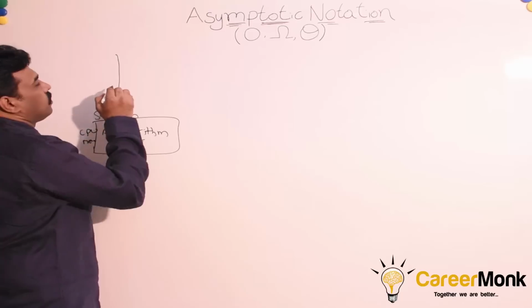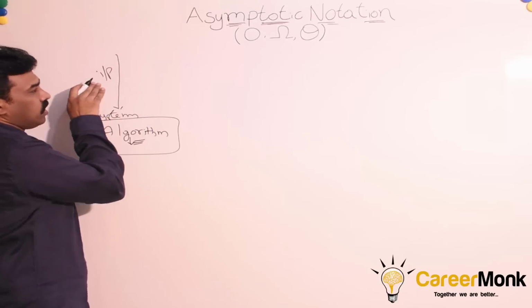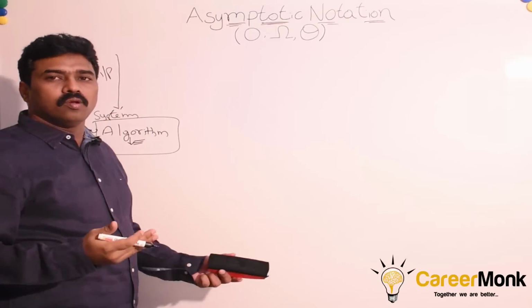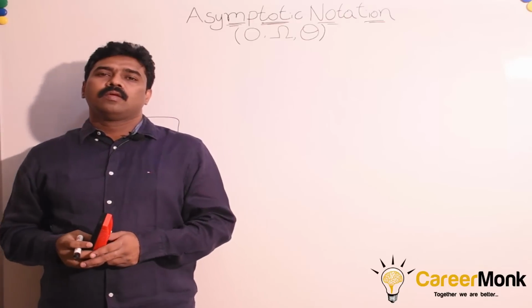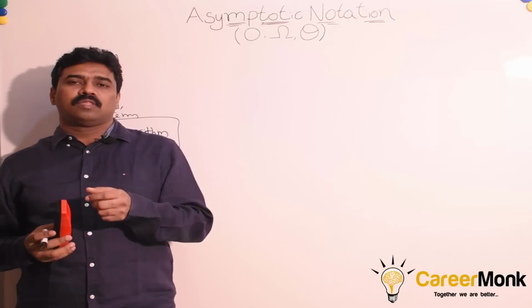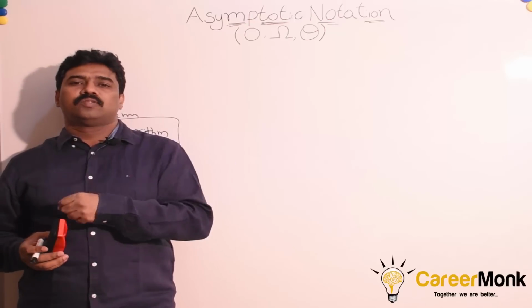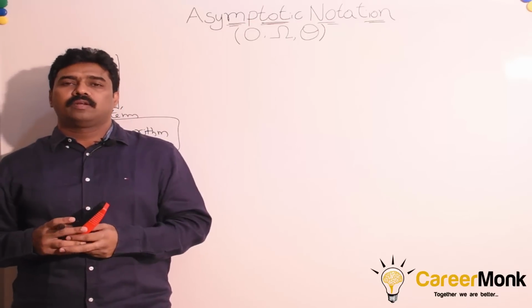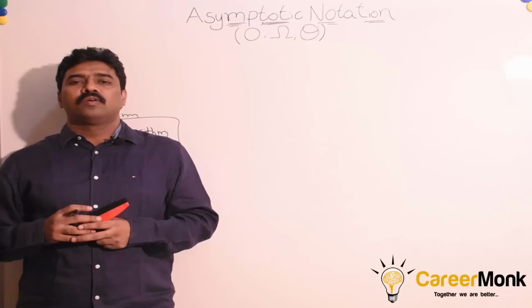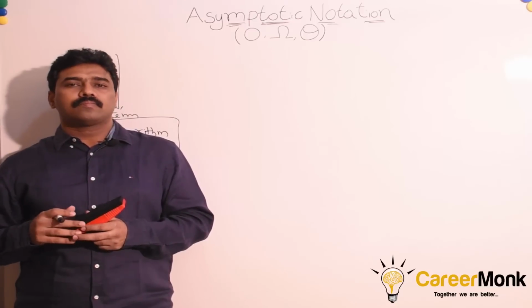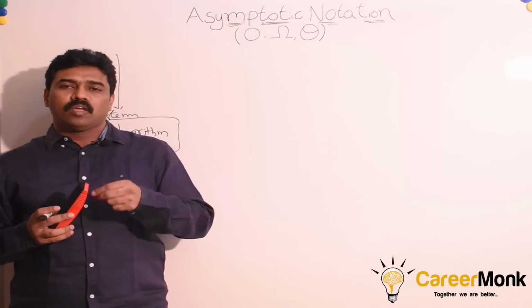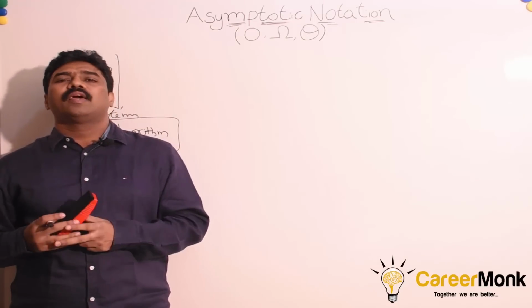For any algorithm, we give the input. For the given input, what is the output? Our solution is nothing but the algorithm. So an algorithm is a set of instructions for solving a given problem. We give some input and it tries to give the solution or output for that. Here the fundamental question that may arise is, for a given problem, we have the solution or algorithm. Why do we need to analyze them?